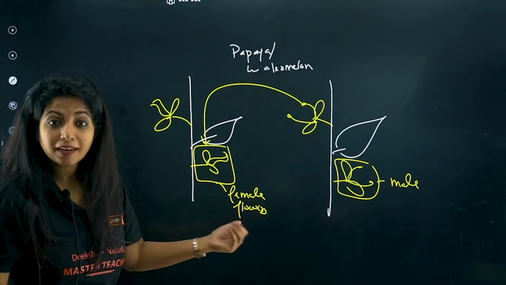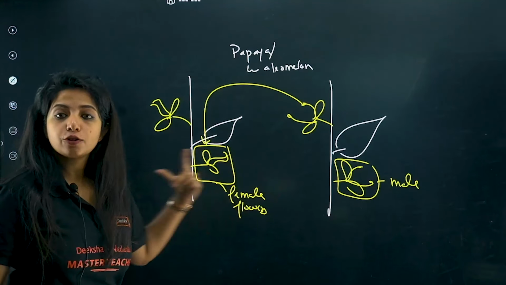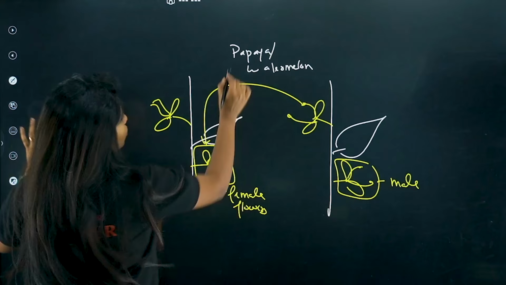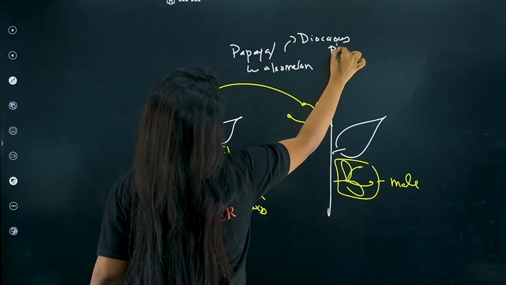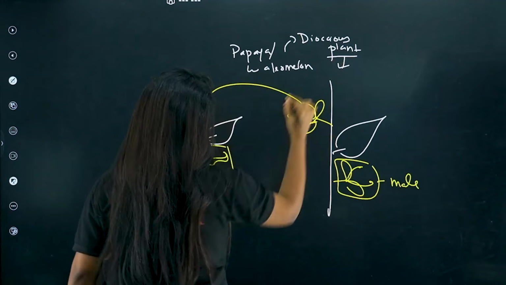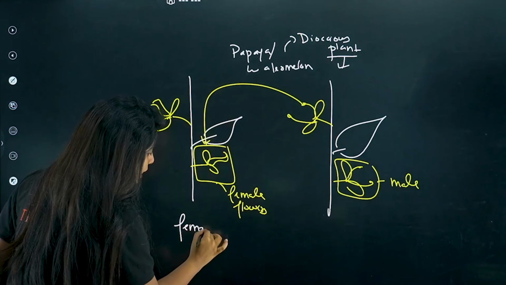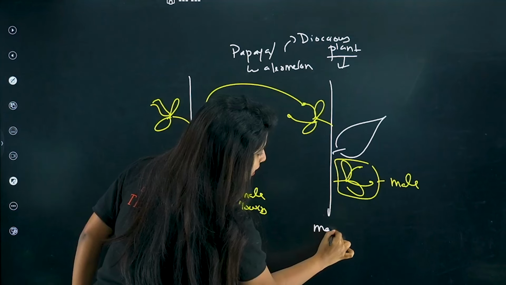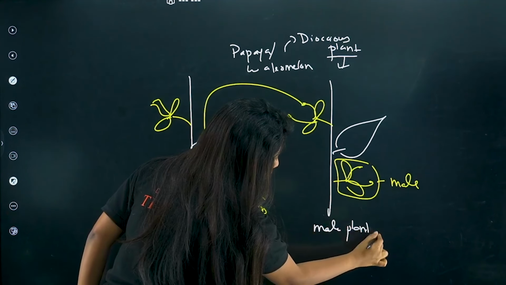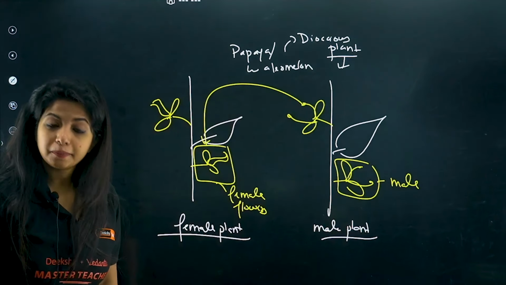Cross pollination has to happen. Yes, these are dioecious plants. Here, the sexes are separate. You will be having a female plant, not a female flower, female plant and a male plant. So these are dioecious plants.